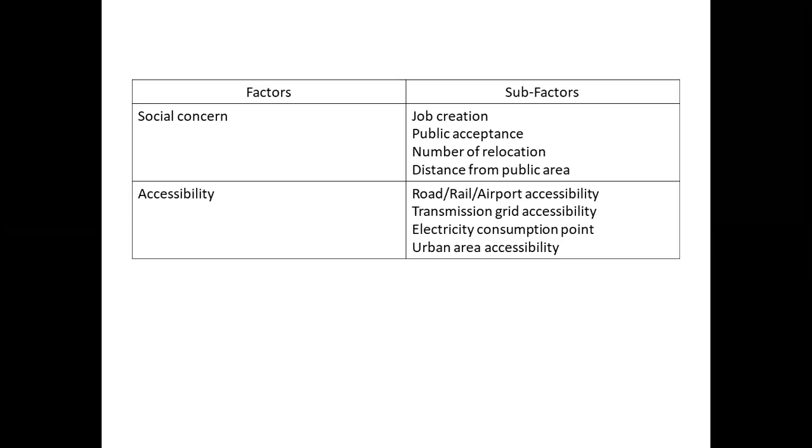Next one is transmission grid accessibility. The electric grid is an interconnected network for delivering electricity from the power plant to the consumers, or you can say to the traders. It consists of generating stations that produce electrical power, high voltage transmission lines that carry power from distant sources to demand centers, and distribution lines that connect individual customers, the electricity consumption points.